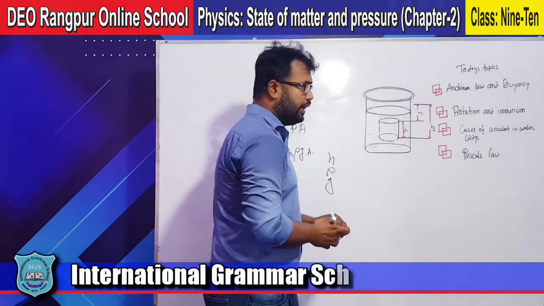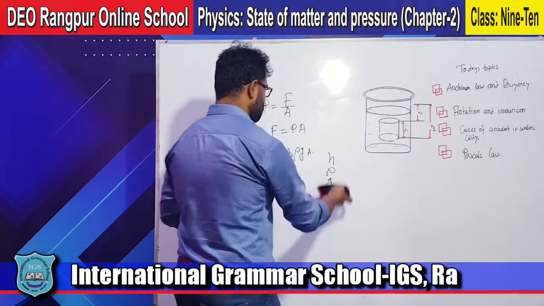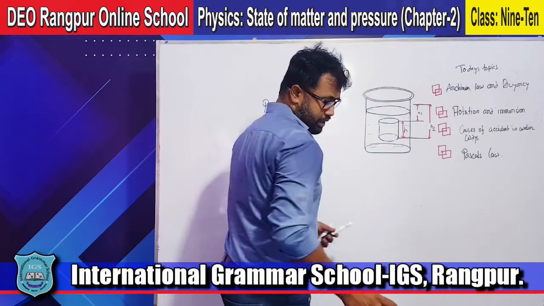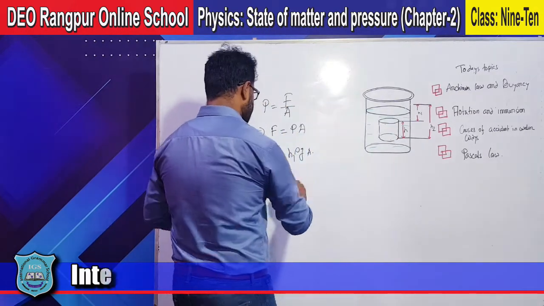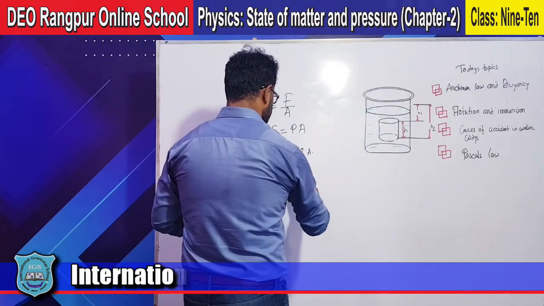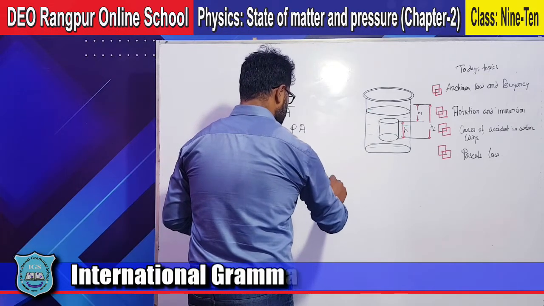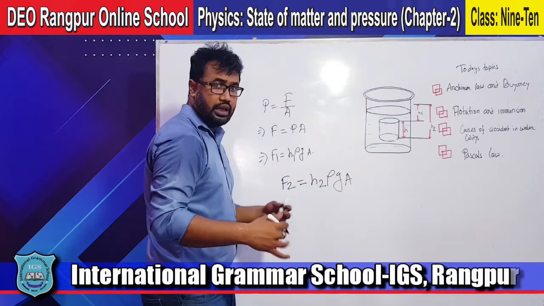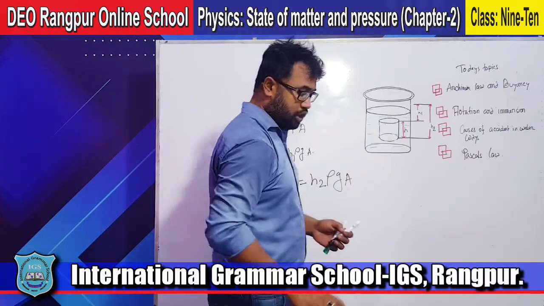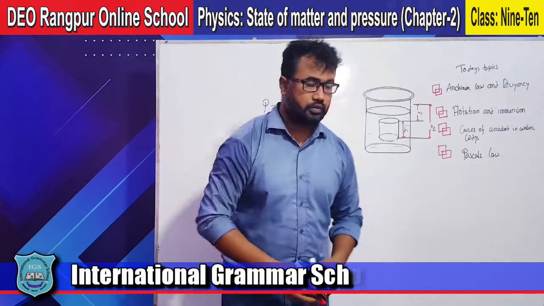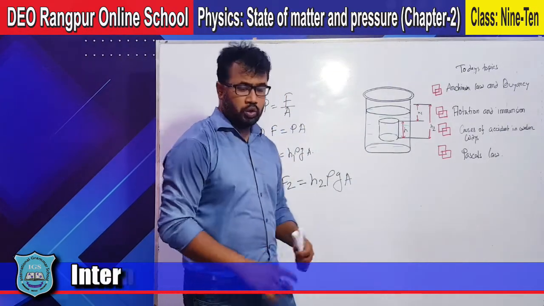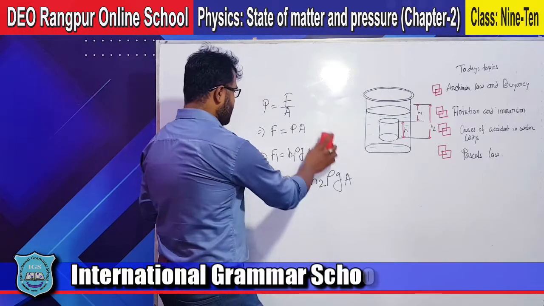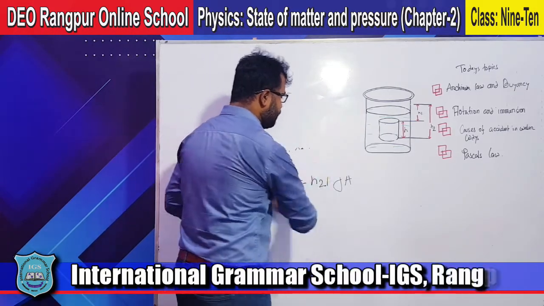Okay, again, what will be the reverse force? That will be F2 equal, the same way, H2 rho g A. Okay, so as I told you, the buoyancy will be the resultant force.